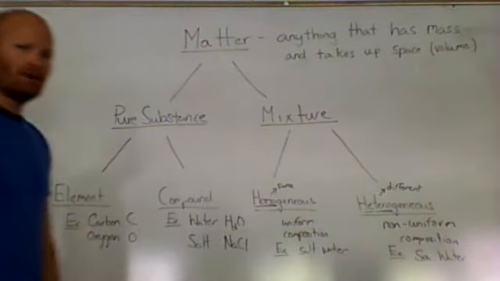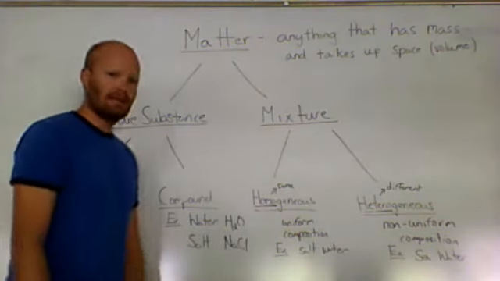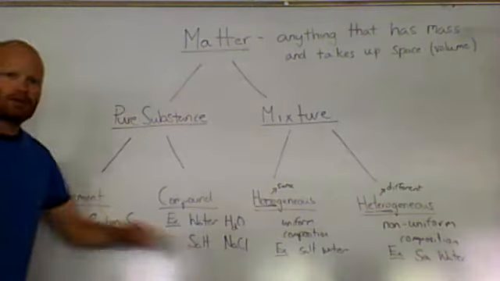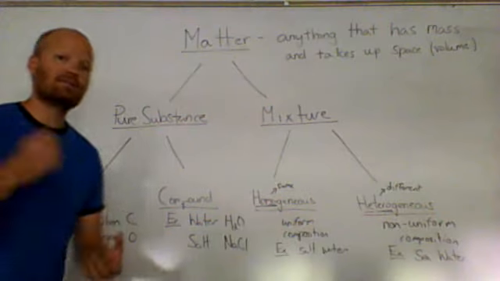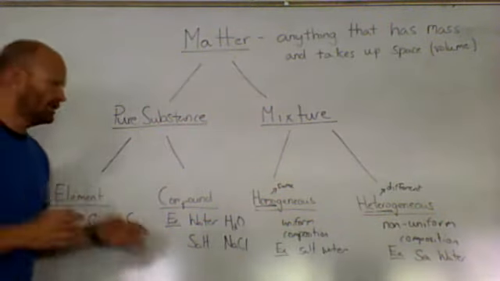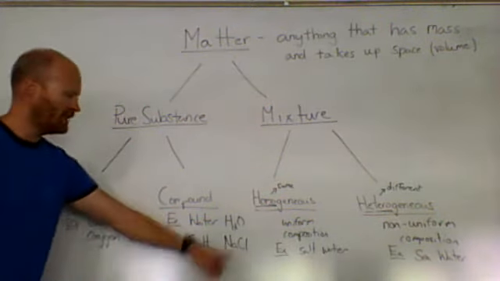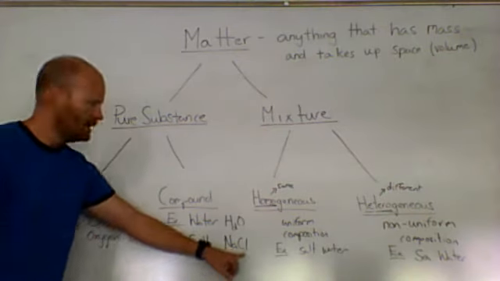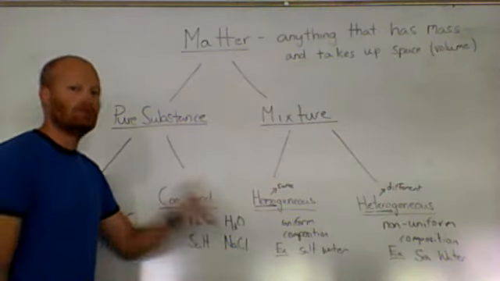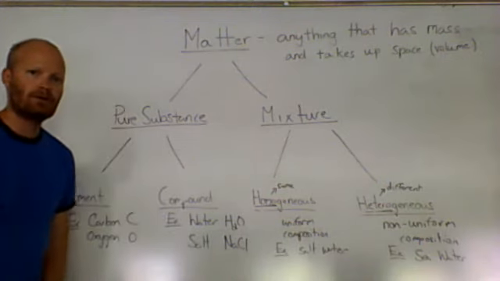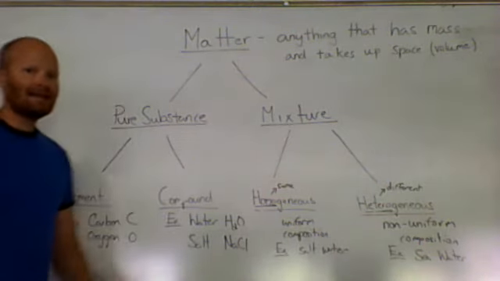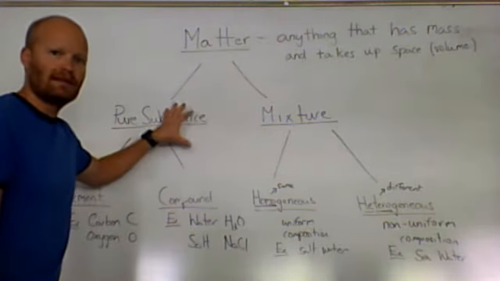Another example of a common pure substance that is a compound is salt. When I say salt, I'm talking about table salt, sodium chloride, the stuff that you put on your French fries. That salt has a chemical formula of NaCl. Na is sodium, and Cl is chlorine, two elements that have combined to form a compound called sodium chloride. So that is another example of a compound that is a pure substance.